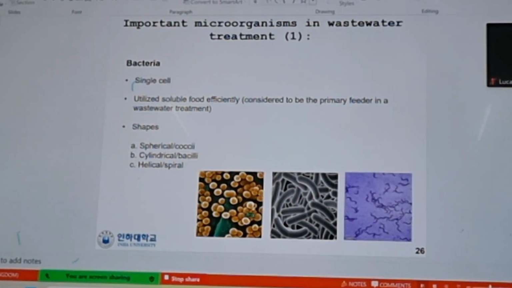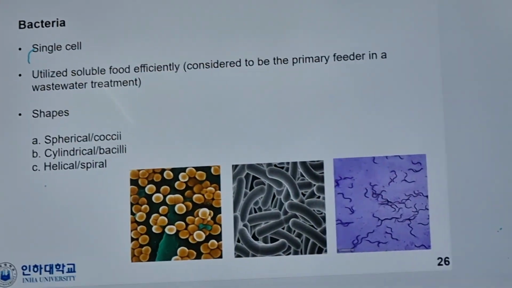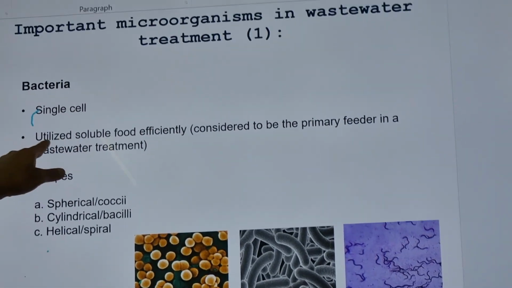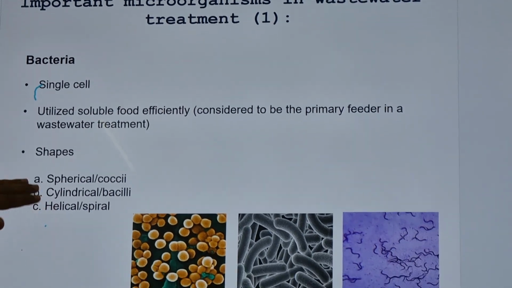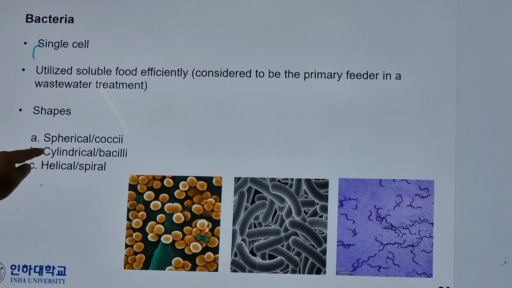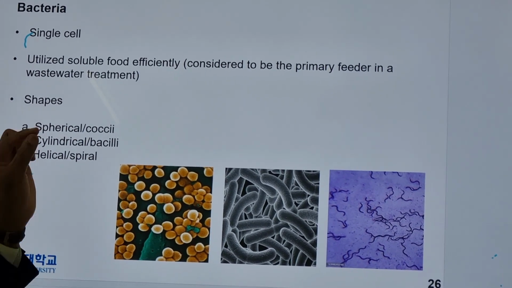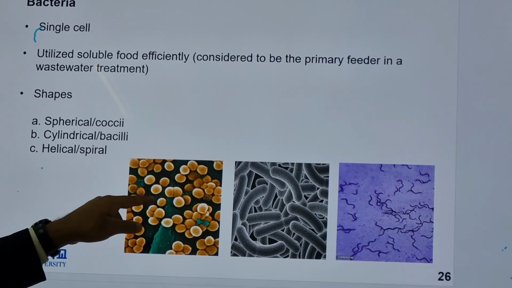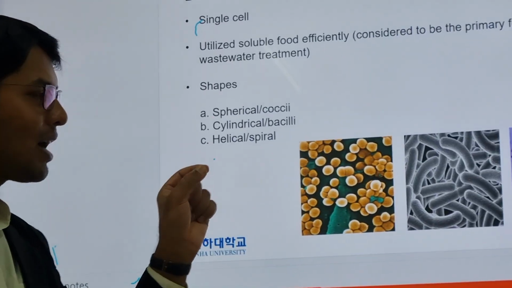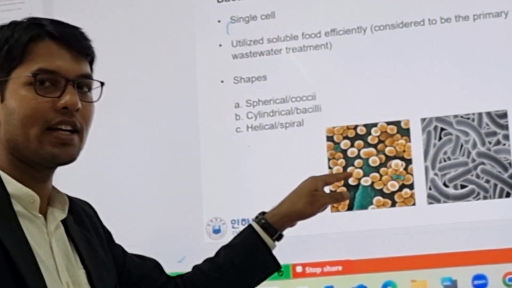Now I am going to show the bacteria and their shapes. So what are the shapes of the bacteria? So bacteria are single cell, utilize soluble food efficiently. Okay, consider primary feeder in a wastewater treatment plant. So these are their shapes: spherical shape or cocci shape, round like a sphere. Okay, so if any bacteria whose name ends with cocci, you can say that this bacteria structure will be spherical.